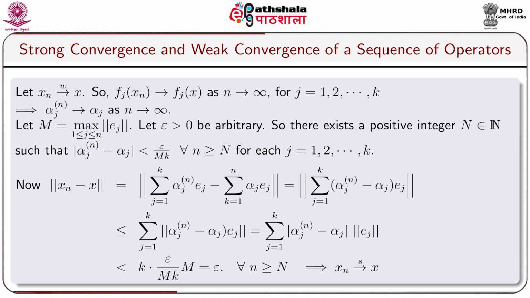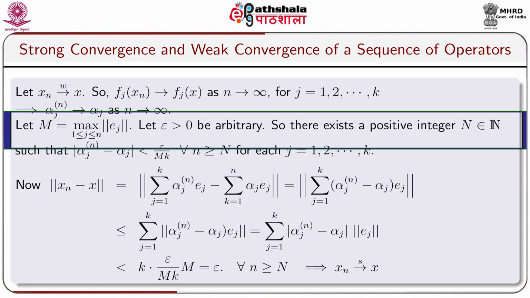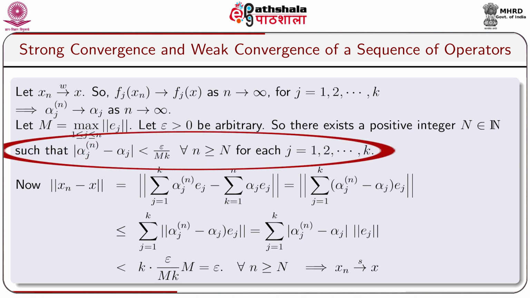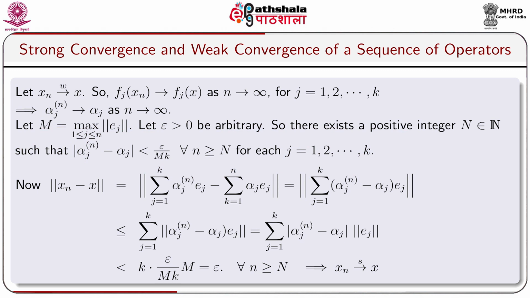Let xn converge to x weakly. So Fj of xn converges to Fj of x as n tends to infinity for j equal to 1, 2 up to k. This implies that alpha jn goes to alpha j as n tends to infinity. Let capital M be equal to max of norm Ej, where j is taken from 1 to k. Let epsilon greater than 0 be arbitrary. So there exists a positive integer N belonging to the set of natural numbers such that modulus of alpha jn minus alpha j is less than epsilon by M into small k for all n greater or equal to capital N and for each j equal to 1, 2 up to k.